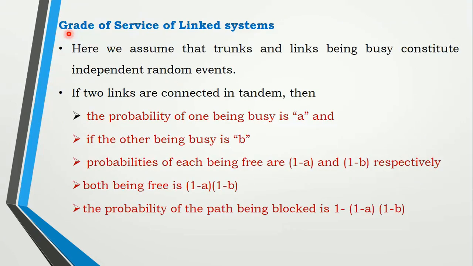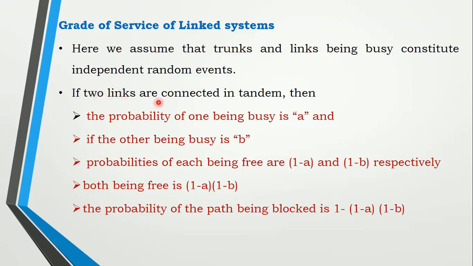So next we shall move on to the grade of service of link system. To derive grade of service, you need to remember these assumptions. To find the loss of the network, as already known, the calls are independent random events, so your trunks and links being busy are also independent random events.